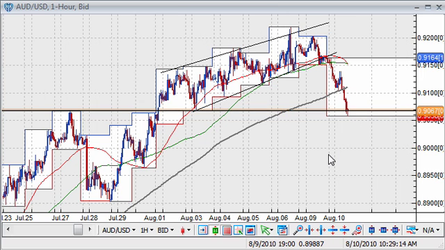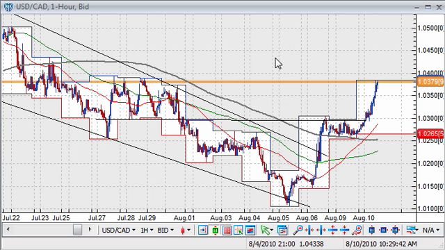The weak Chinese report also hurt equities both in Asia and in Europe, which increased the sense of risk aversion and helped the US dollar to gain against these commodity and growth-linked currencies like the Australian dollar and Canadian dollar. If we take a look at the US dollar Canadian dollar, we see that we had set up at resistance at 1.03 yesterday, had tested that level, but we were mainly consolidated in yesterday's session.